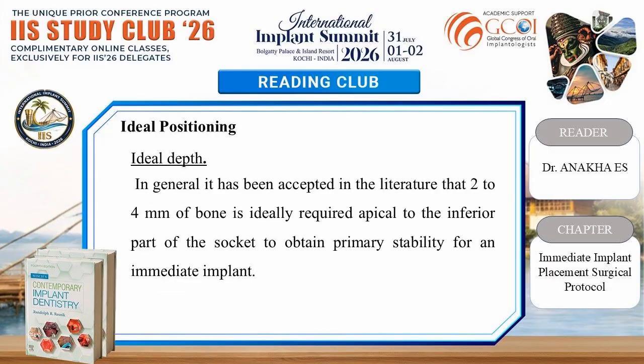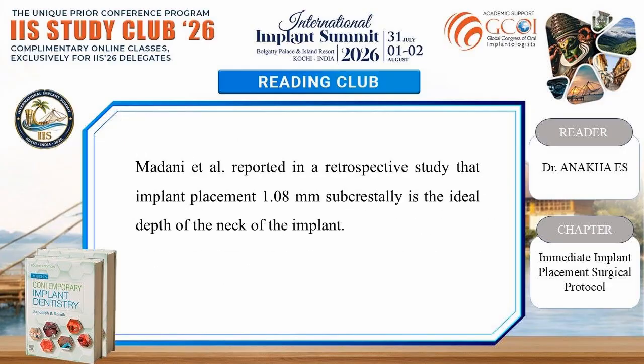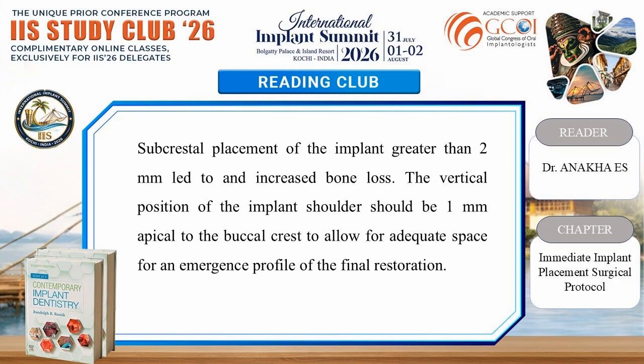Ideal positioning, ideal depth. In general, it has been accepted in the literature that 2 to 4 mm of bone is ideally required apical to the inferior part of the socket to obtain primary stability for an immediate implant. Madani et al. reported in a retrospective study that immediate implant placement 1.08 mm subcrestally is the ideal depth of the neck of the implant. Subcrestal placement of the implant greater than 2 mm led to an increased bone loss. The vertical position of the implant shoulder should be 1 mm apical to the buccal crest to allow for adequate space for an emergence profile of the final restoration.